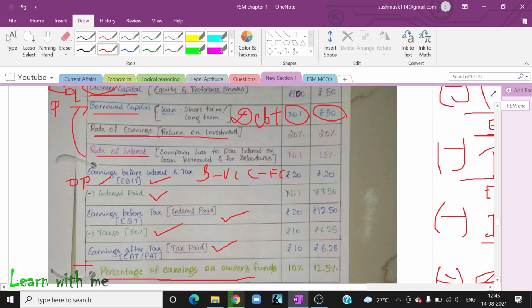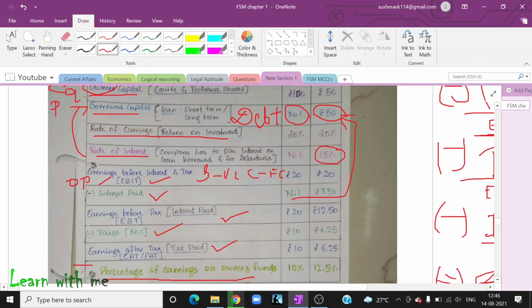Where is that interest? It is here. In the first case, they have not borrowed any money, so they are not going to pay any interest. In the second, they are paying 7.50. How did you get 7.50? The rate of interest is 15%, calculated on borrowed capital.